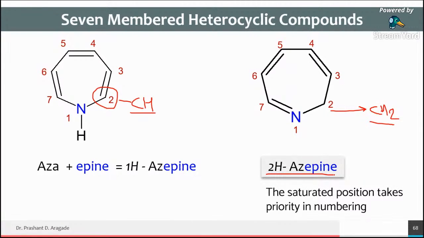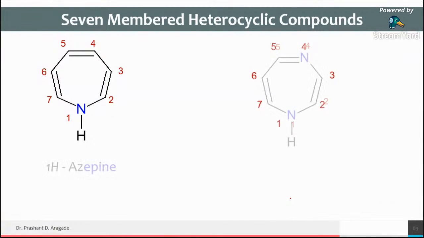Okay, now we will move further. Why we are starting numbering from this nitrogen atom? Because rule says the numbering started with the heteroatoms and it should go like that. The saturated positions takes the second priority. Okay. Now see here, I have made one change. What? The extra nitrogen atom is added at fourth number position.